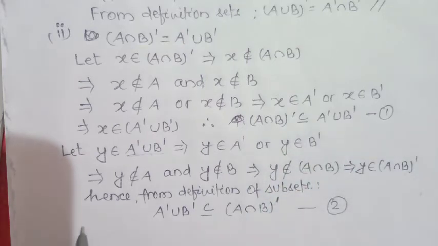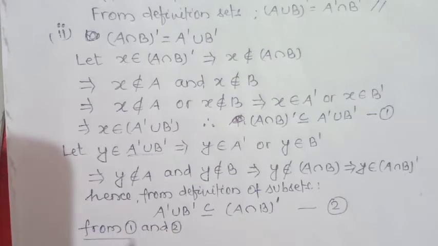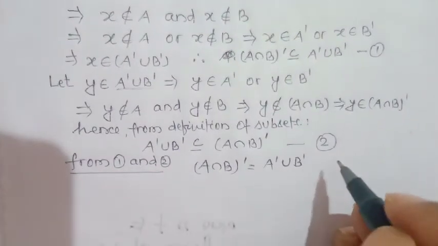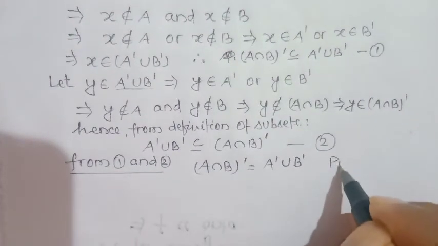So from 1 and 2, we may write complement of A intersection B is equal to complement of A union complement of B. This is the proof of De Morgan's law.